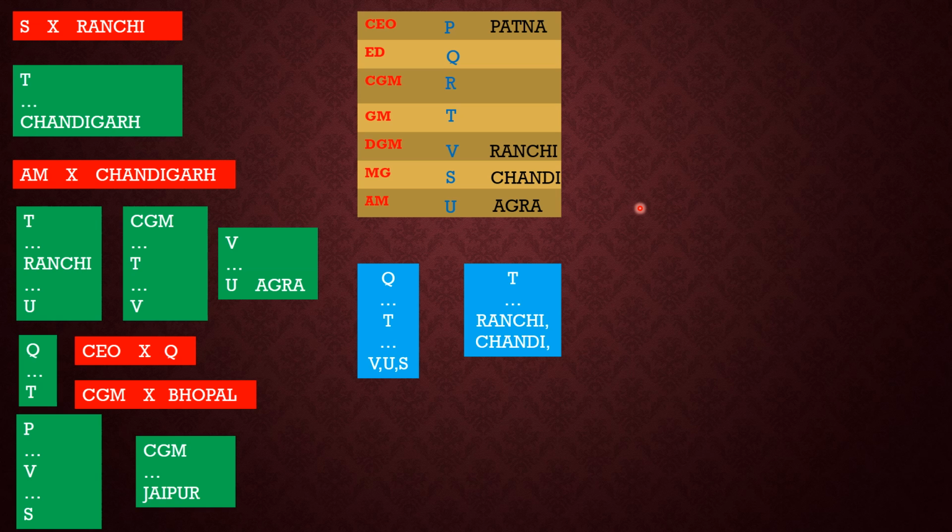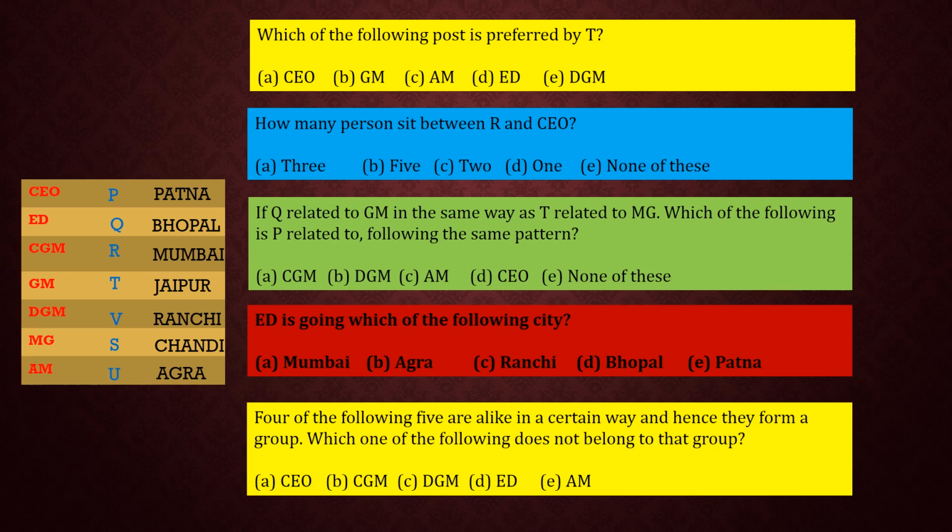Next, it is given that CGM lies above Jaipur. Only one place is below CGM which is vacant, which is GM. Therefore, Jaipur will be placed in the line of GM. CGM does not like Bhopal, so automatically ED will like Bhopal. Therefore, the last place, that is Mumbai, will go to CGM. Hence, our final diagram is this. Based on this diagram, 5 questions are asked. Let us try to answer them.